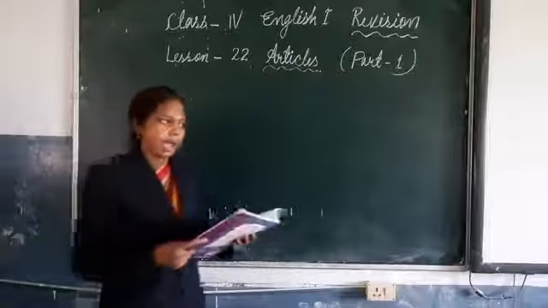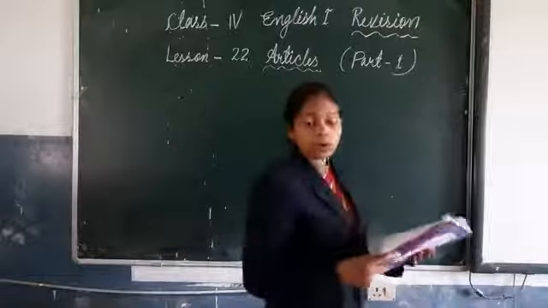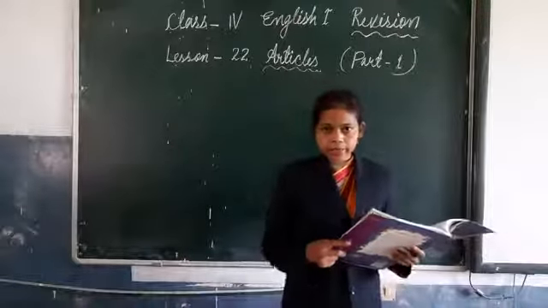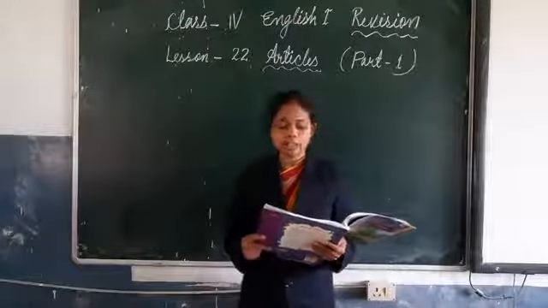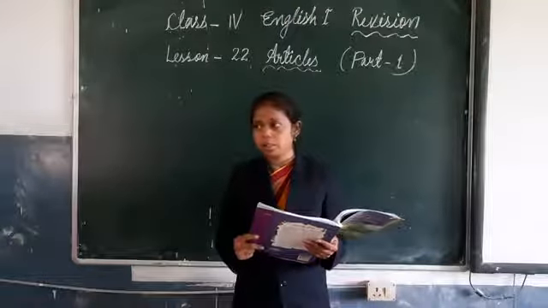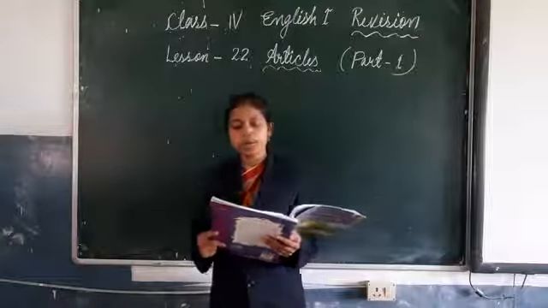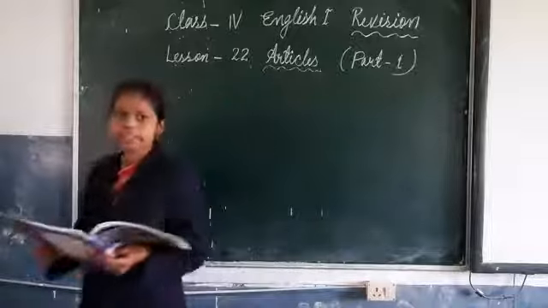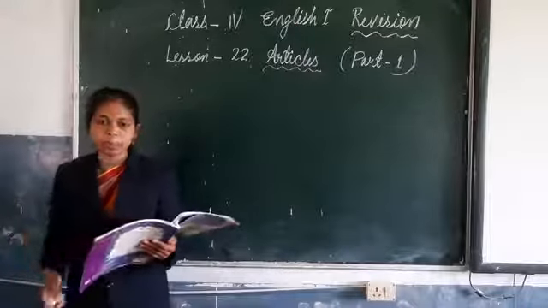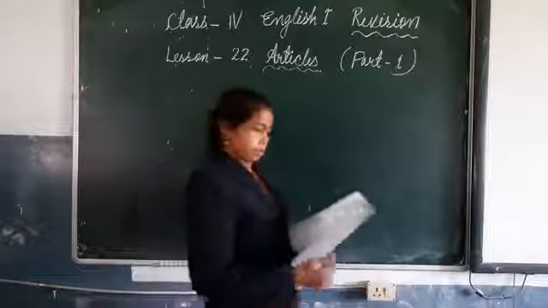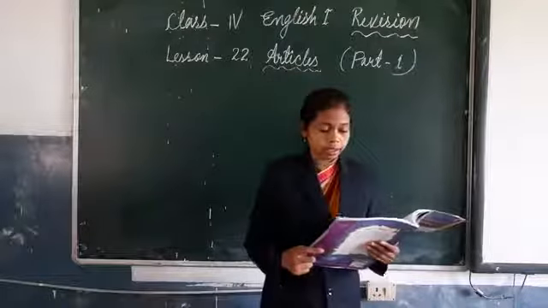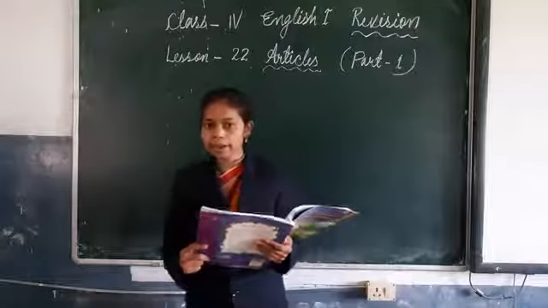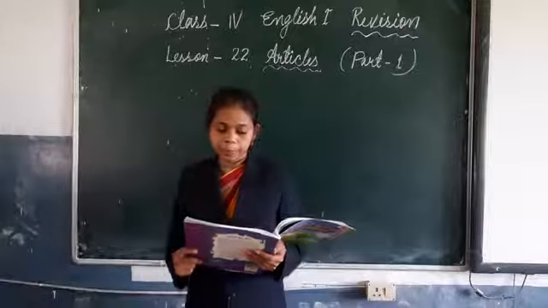So a, an, and the are called articles, and a and an are the indefinite articles because they do not point out to any particular person or thing. Just now we have seen the example, isn't it? A doctor, a nurse, a rat, an apple, an eagle.